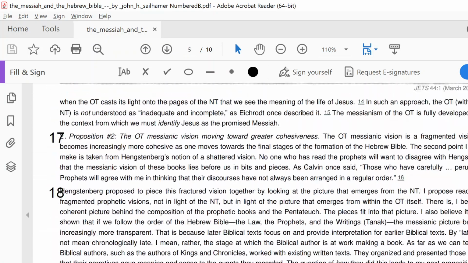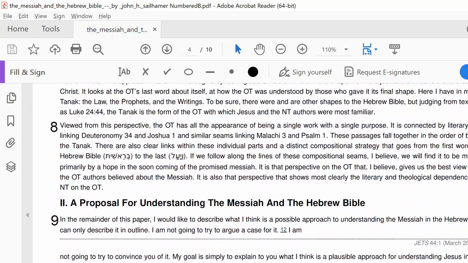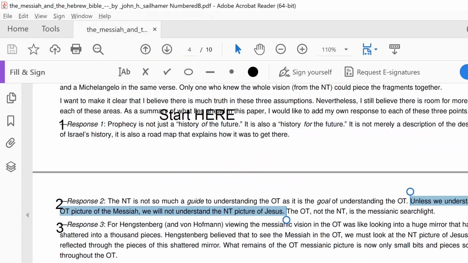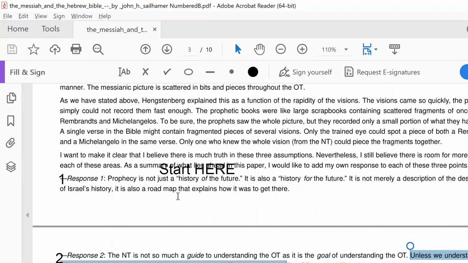Some of them are very short. None of them are that long in this particular article. It just depends on the article. Now, here is your task. Every single one of these paragraphs, 1, 2, 3, 4, you have to choose which sentence is the most important sentence. And this is all I want you to do. I want you to select it